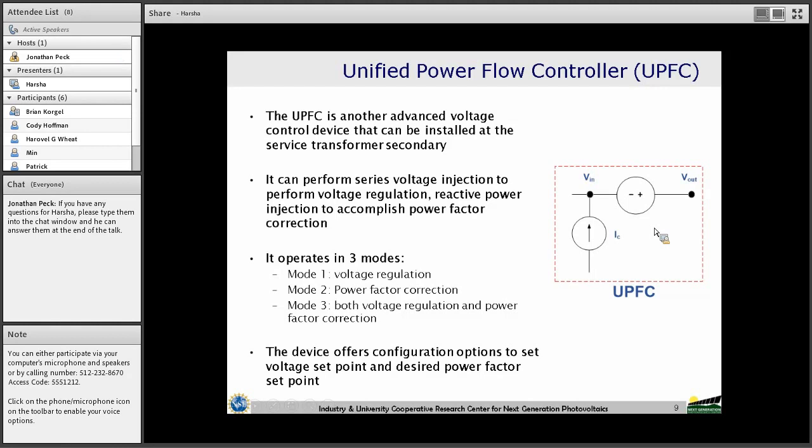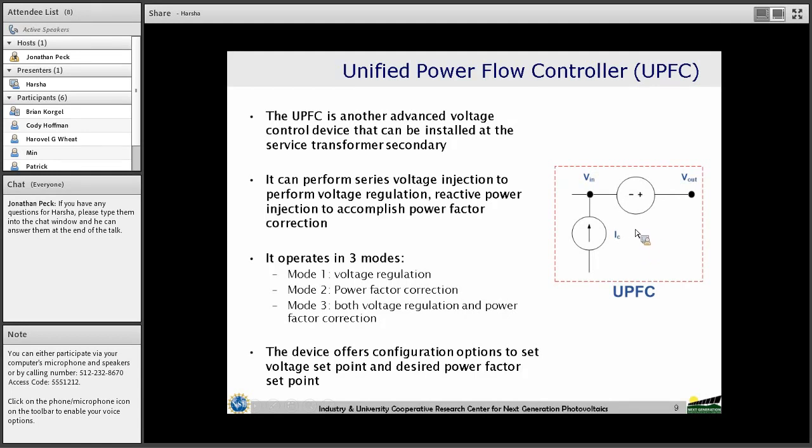This device can perform in three operating modes. The first mode is voltage regulation mode, in which the focus is to control the voltage at the output node, that is V out. The device injects the series voltage in order to maintain the V out voltage at the required set point. In mode 2, this device performs power factor correction.